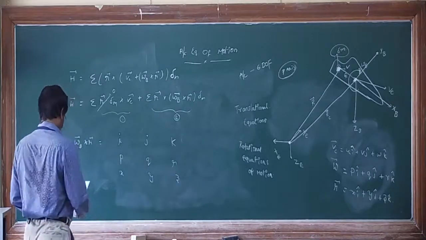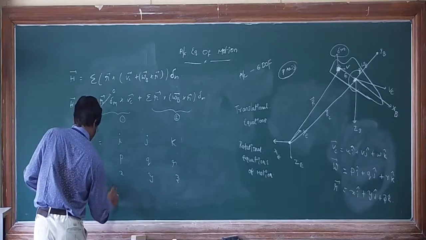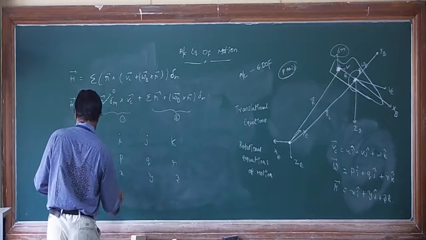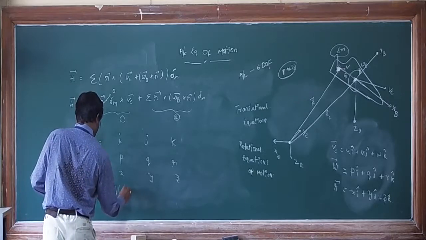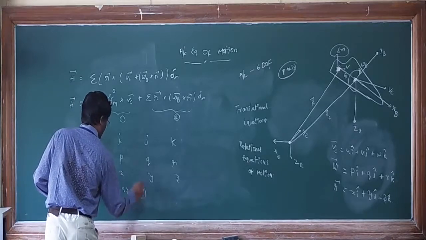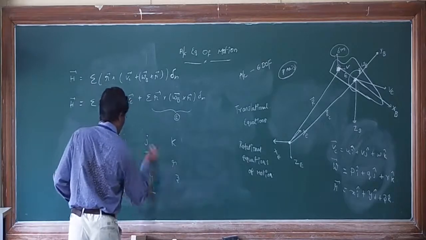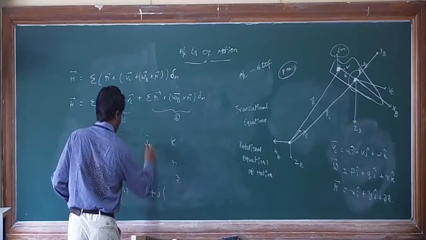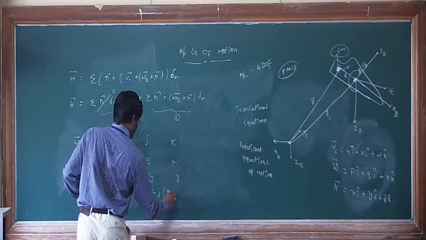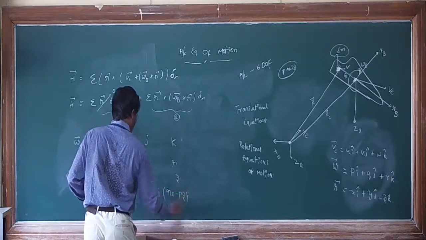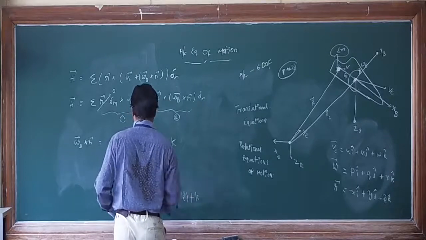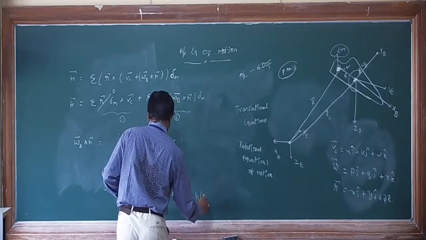What are you getting? i into (qz minus ry), minus, take it as plus j into (rx minus pz), plus k into (py minus qx).